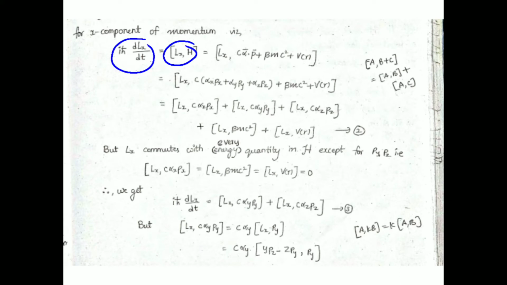In the place of H, we take iħ d/dt, and if we apply this formula upon the wave function psi, then we would get this formula.